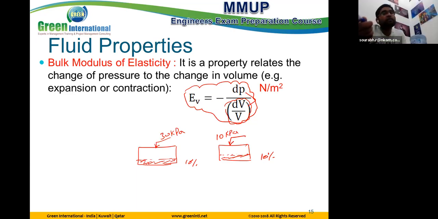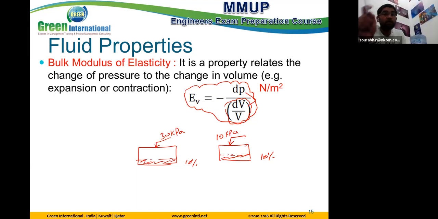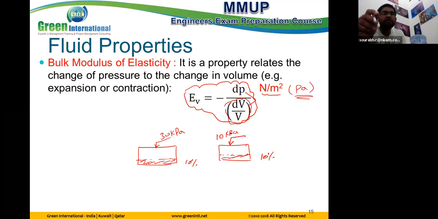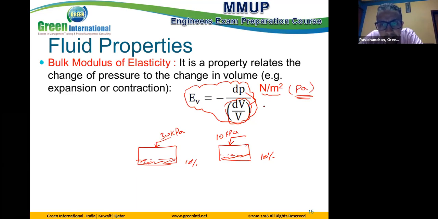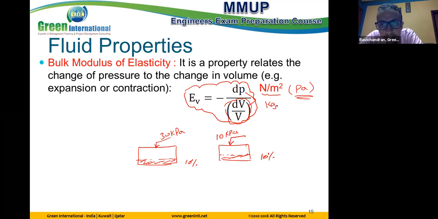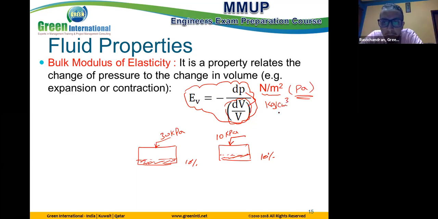So the unit is Newton per meter square? Newton per meter square, which is Pascal. The unit of bulk modulus is Newton per meter square, right, sir? Yes, the same unit of pressure, Pascal. Sir, it can be kg per centimeter square also. Kg per centimeter square? Yes, like this.